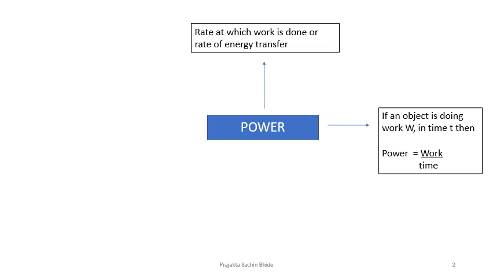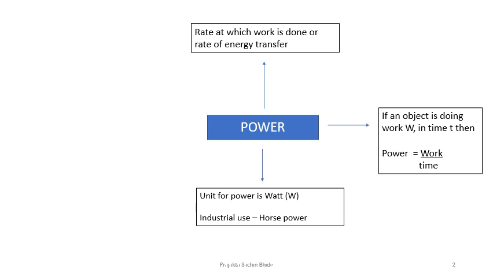So if an object is doing work W in time t, then I will have the equation for power as work upon time. How much work in how much time? Unit for power, that is watt, W-A-T-T, and industrially you would have heard of horsepower. So the automobile engines that we have, they are in horsepower. Okay, tremendous amount of energy. The credit for watt goes to James Watt. Do you remember who he was?